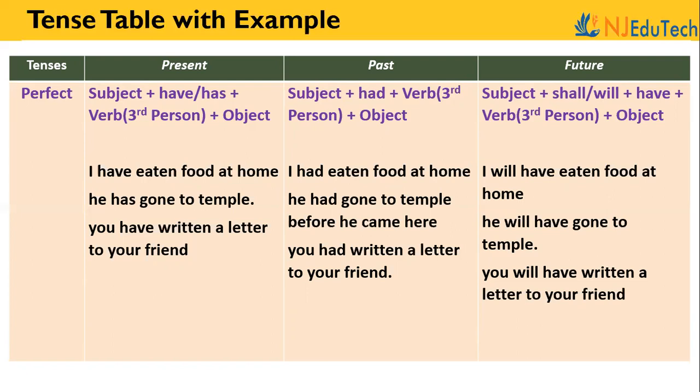He has gone to temple. He had gone to temple. He will have gone to temple. You have written a letter to your friend. You had written a letter to your friend. You will have written a letter to your friend.